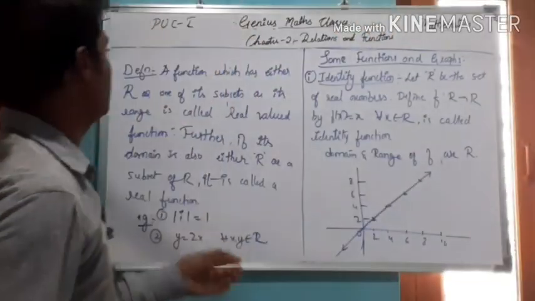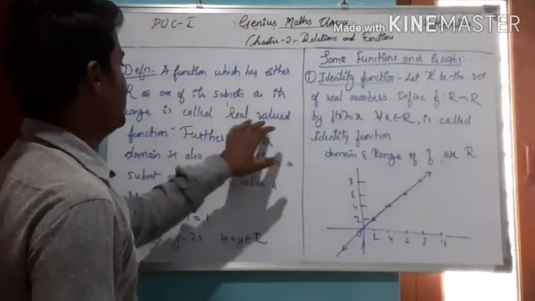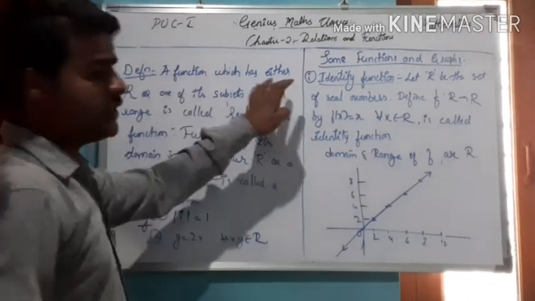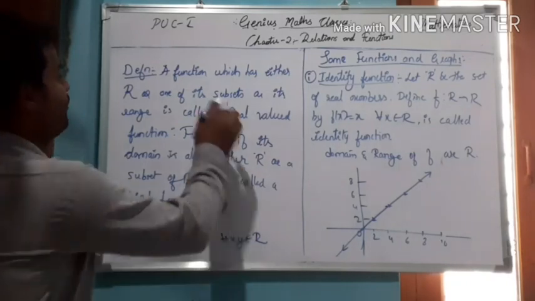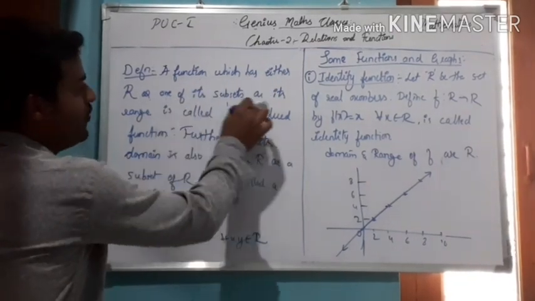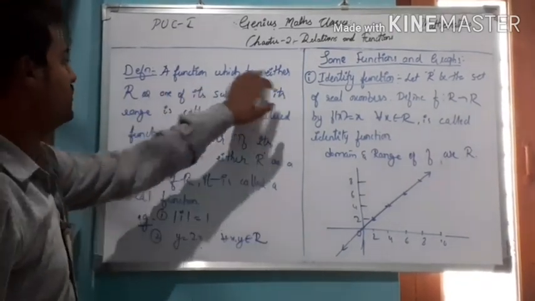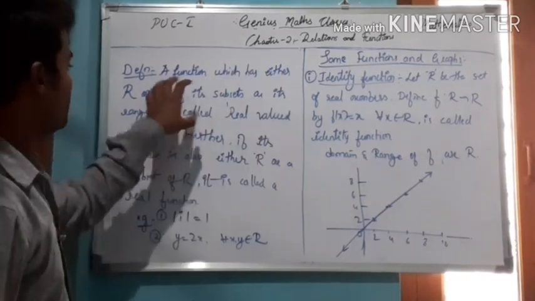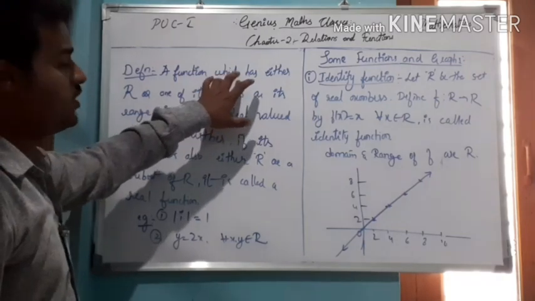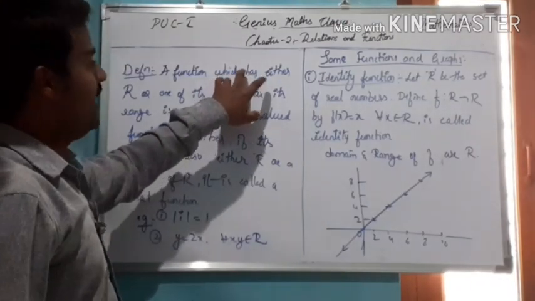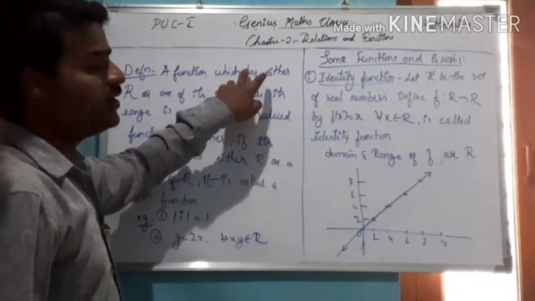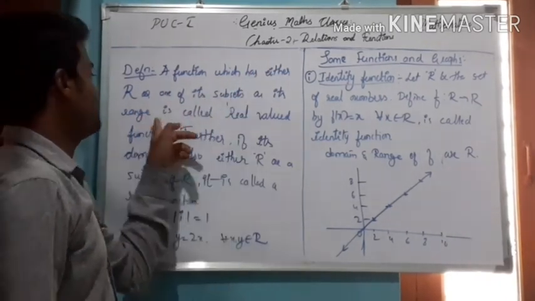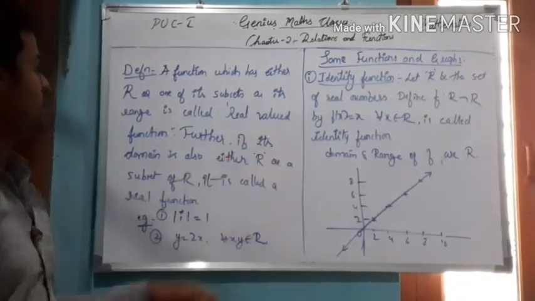So let me define a real valued function and a real function. A function which has either R or one of its subsets as its range. That means the function which has images only from the set R or one of its subsets, then it is called a real valued function.